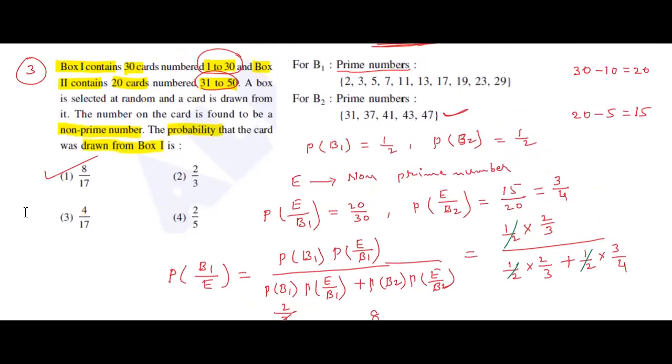Here, remember it. They are asking for non-prime numbers. Out of 1 to 50, how many primes are there? We need to identify. So out of those, subtract the prime numbers. Remaining are non-prime numbers only. In the first box, 20 non-prime numbers. Second box, 15 non-prime numbers. Okay, I think all of you understood now.